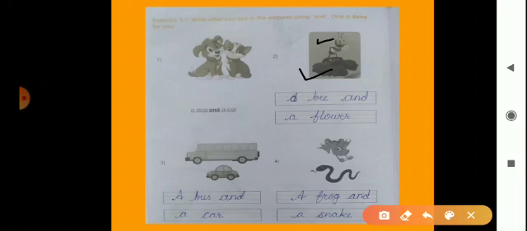So write a bee and a flower because they are related to each other. So you use and. Then we can see third example. What is here? Bus, car. So write a bus and a car. Then fourth number, we can see frog, snake. So write a frog and a snake. Okay, so use joining word and.